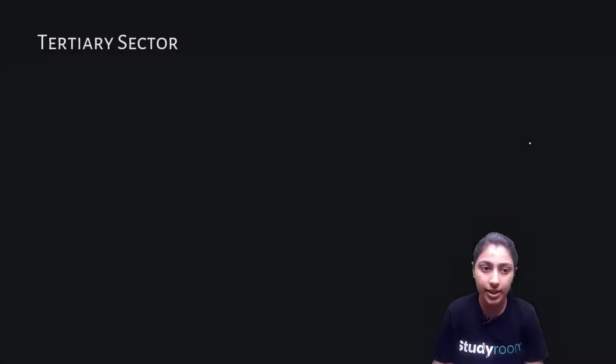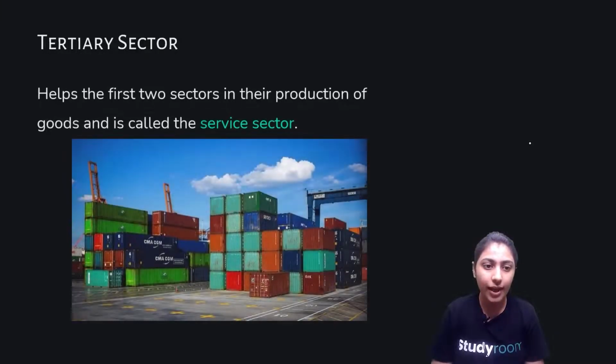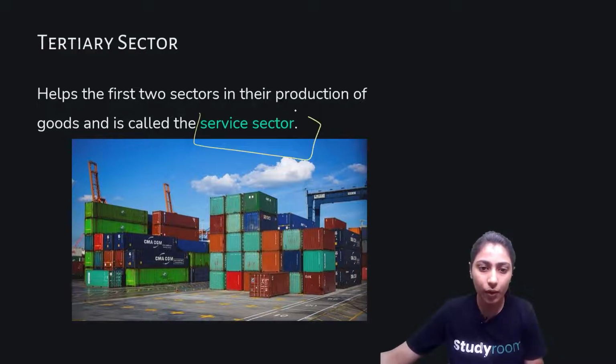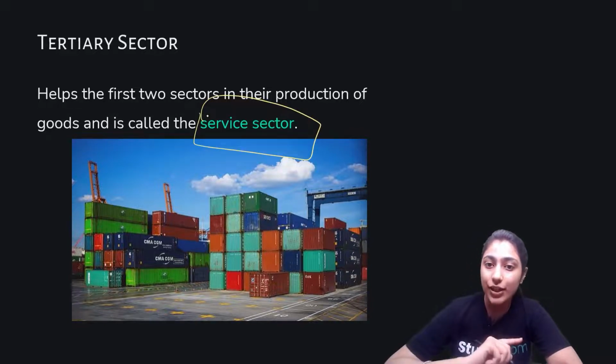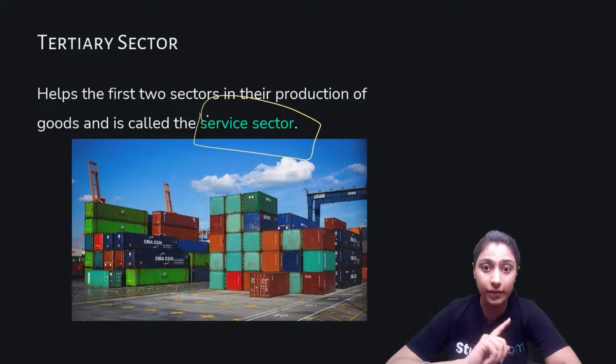Moving forward, the tertiary sector helps the first two sectors in their production of goods and is called the service sector. So basically we have two names for our secondary sector as well as the tertiary sector. Secondary sector is known as the industrial sector. Tertiary sector is known as the service sector. And one more thing it says here is that it helps the two sectors we just learned, primary and secondary, in their production of goods.